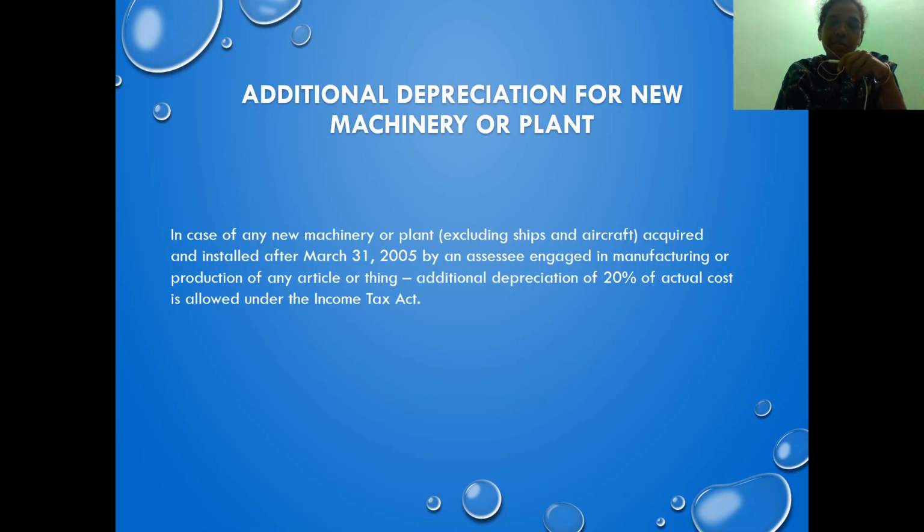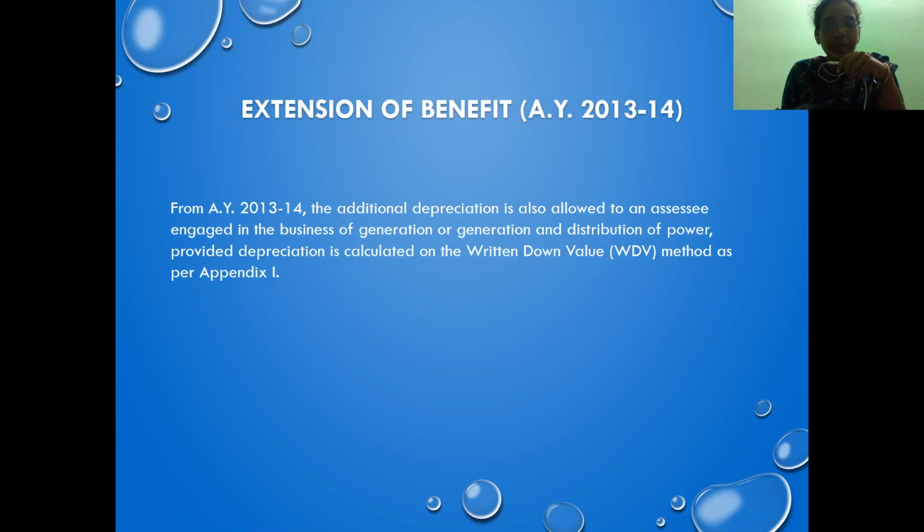The asset which qualifies for additional depreciation should be acquired or installed after 2005. When we say plant or machinery, ships and aircraft fall into the category of plant and machinery, but they are not eligible for additional depreciation. So excluding ships and aircraft, all other plant and machinery will be eligible for additional depreciation of 20%. So additional depreciation is eligible only if the plant or machinery is acquired in the relevant previous year and they should have used the asset for more than 180 days.